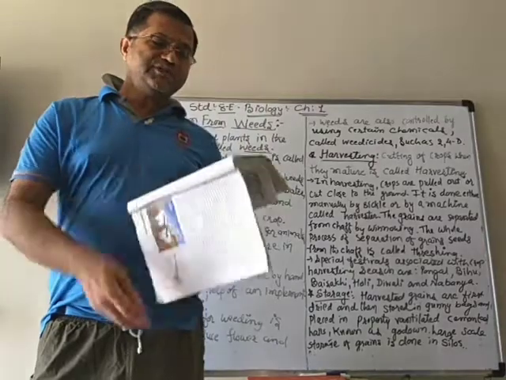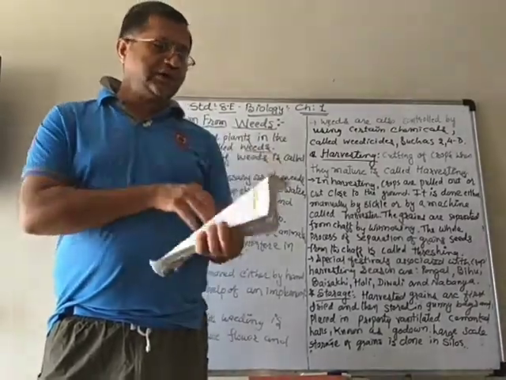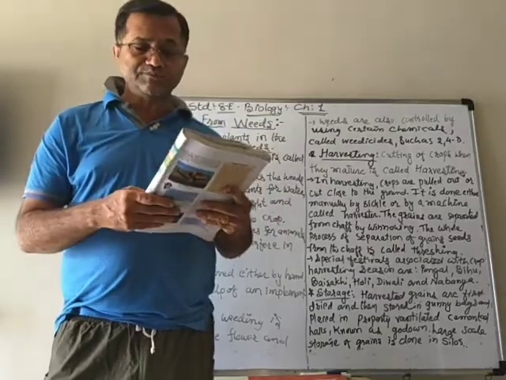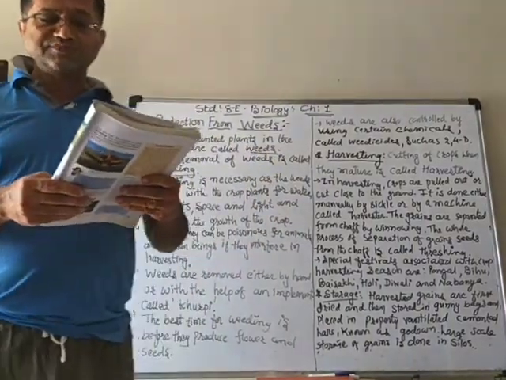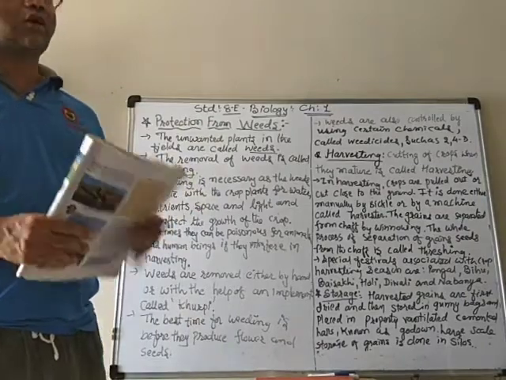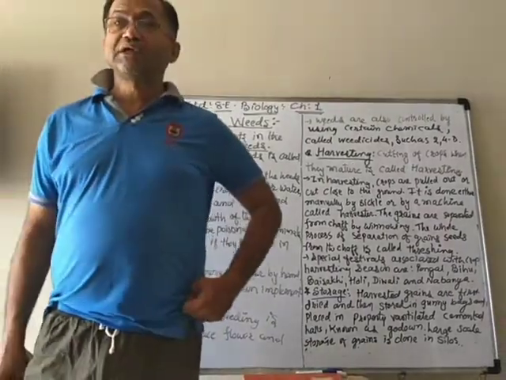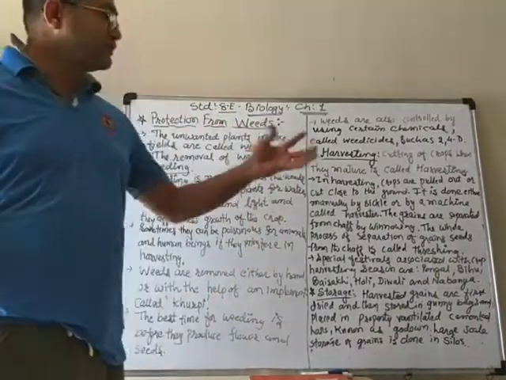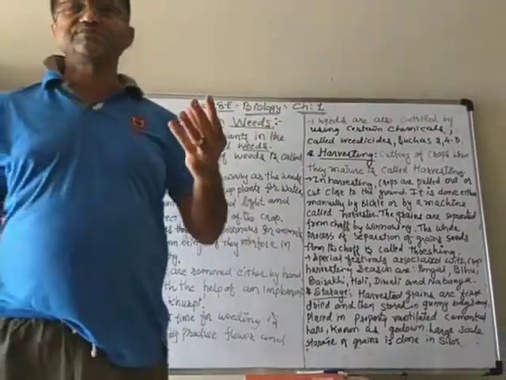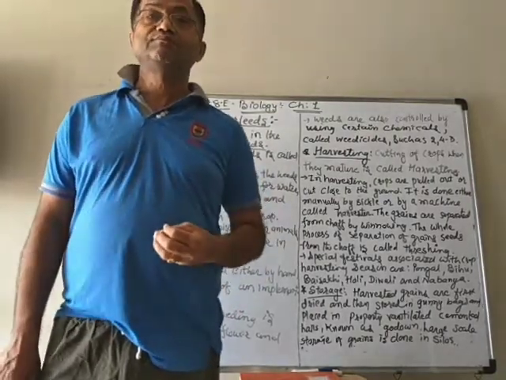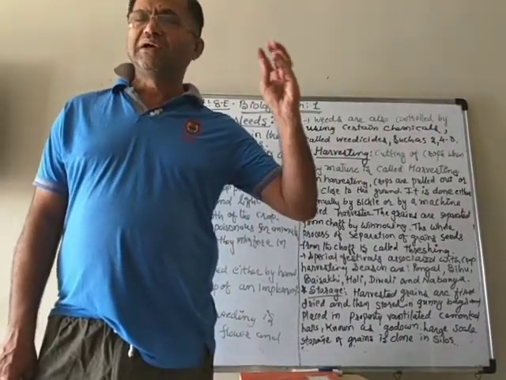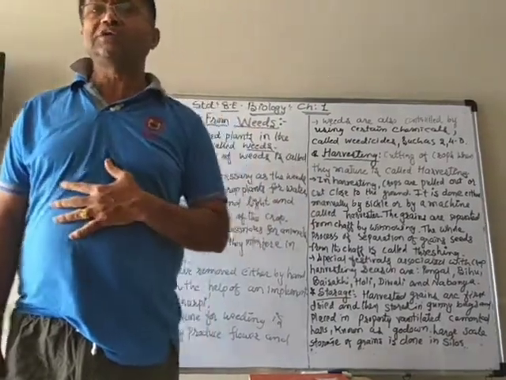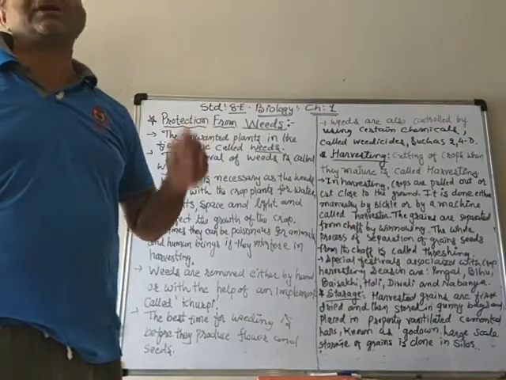But when the farmer is using that sprayer, he must be very, very careful, because the weedicide is very strong. So first we have to take the chemical and dilute it with water, and then use the sprayer.